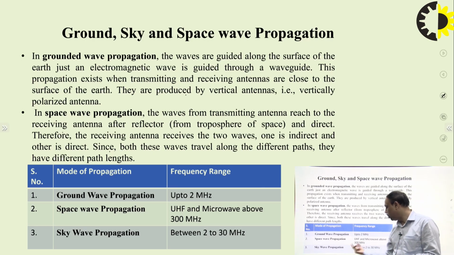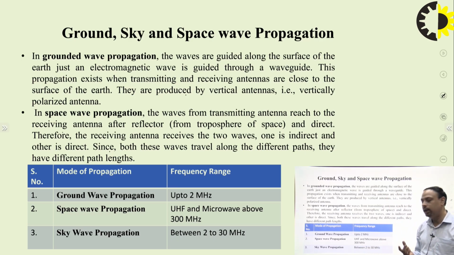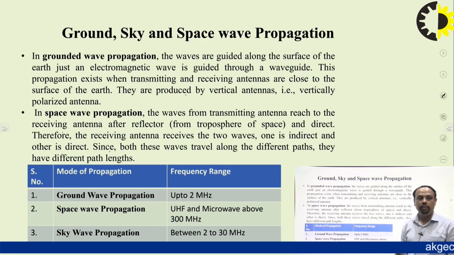While in sky wave propagation, the band is fixed from 2 megahertz to 30 megahertz only, because the phenomenon of total internal reflection is used by the ionosphere to reflect these waves back to the earth. This phenomenon happens only within the range of 2 to 30 megahertz.